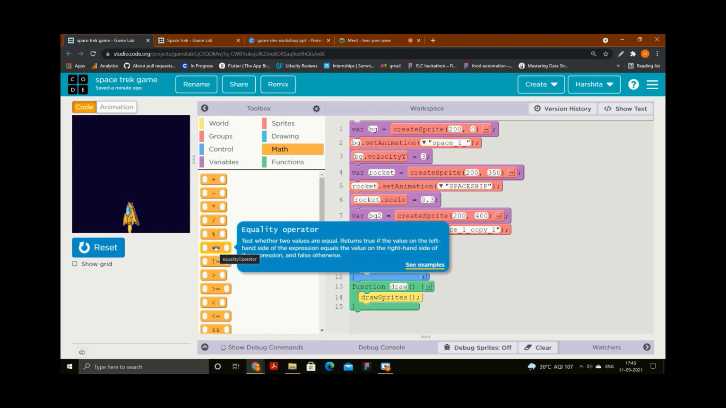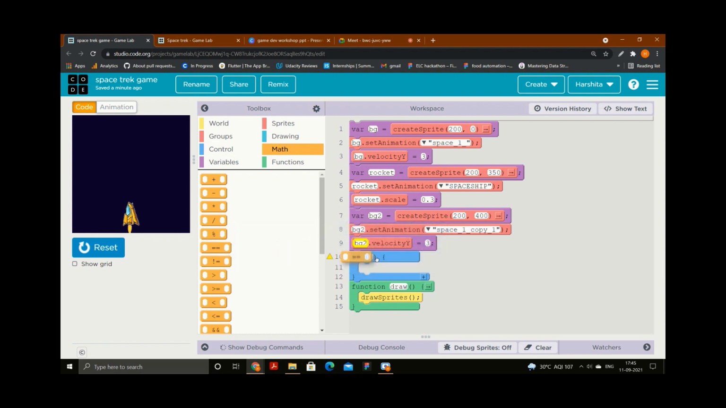Take this equality operator, double equal to. You can see double equal to, and put it in this area. If by mistake you put the block in the wrong place, what you can do is click Control plus Z. That will undo your part. Okay, so I put double equal to.